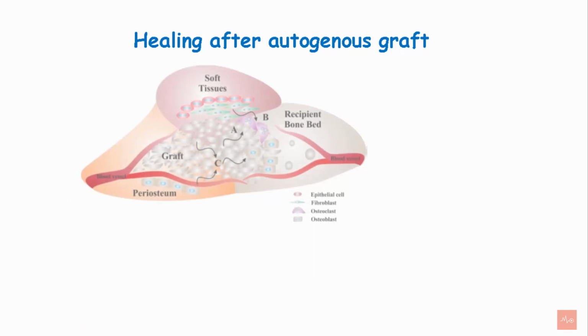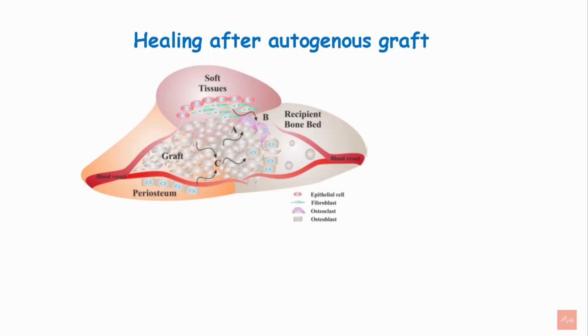How does the autogenous graft heal? After placement of the graft on the recipient bone bed, there is a gap between the graft and the recipient bone bed, which is bridged by the proliferating osteoprogenitor cells or the pre-osteoblast cells. Newly formed bone around the graft area is formed by the bone cells present within the graft, and these are the osteoprogenitor cells or the pre-osteoblasts.